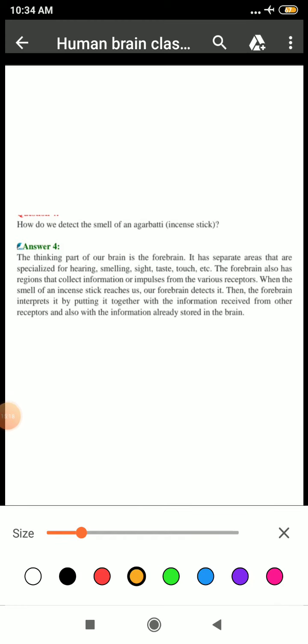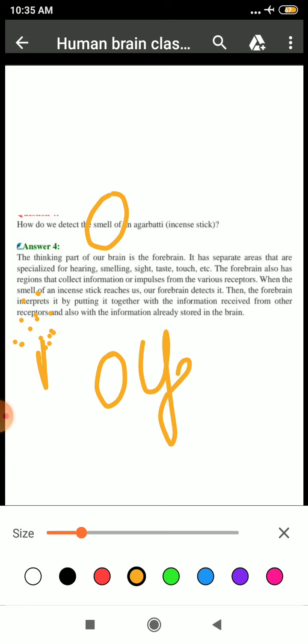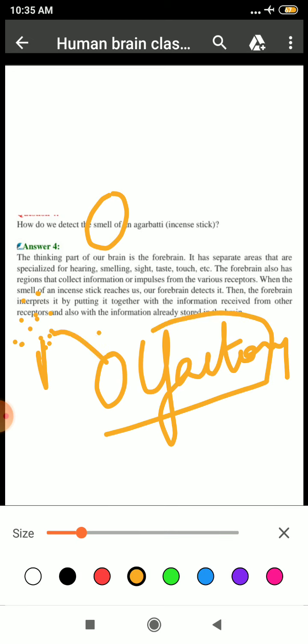For example, students, see here, this is your incense stick. Clear? They are asking how the smell of an agarbatti can be detected by our brain. Actually there are various receptors in a sense organ, and the receptor of the sense organ here is your olfactory receptor, which is present in your nose. It will receive that smell, and then from there it will move to your sensory neuron. From the sensory neuron it will reach your brain.